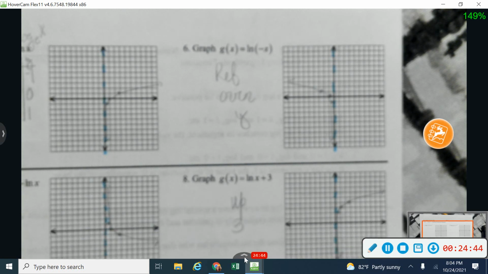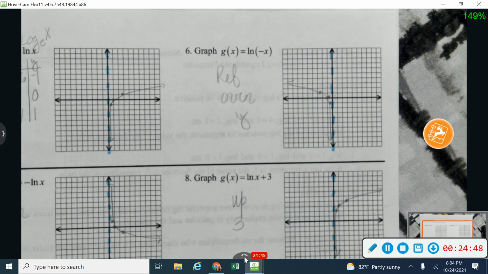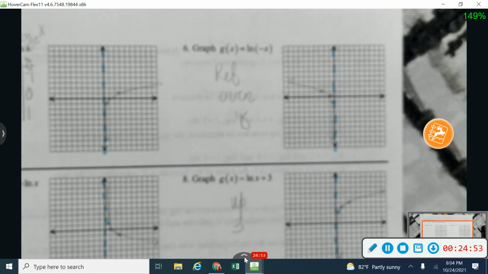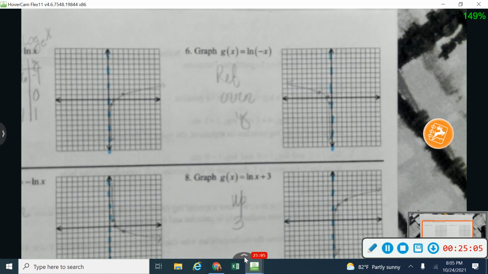So on number 6, we were doing a reflection over the y-axis. That will not affect my asymptote. It's going to stay where it is. It does give me something, however, to reflect across, which is kind of nice. So let me do 1 point. Let's say that I'm at 1, 0, so I reflected it across, and now I'm at negative 1, 0.